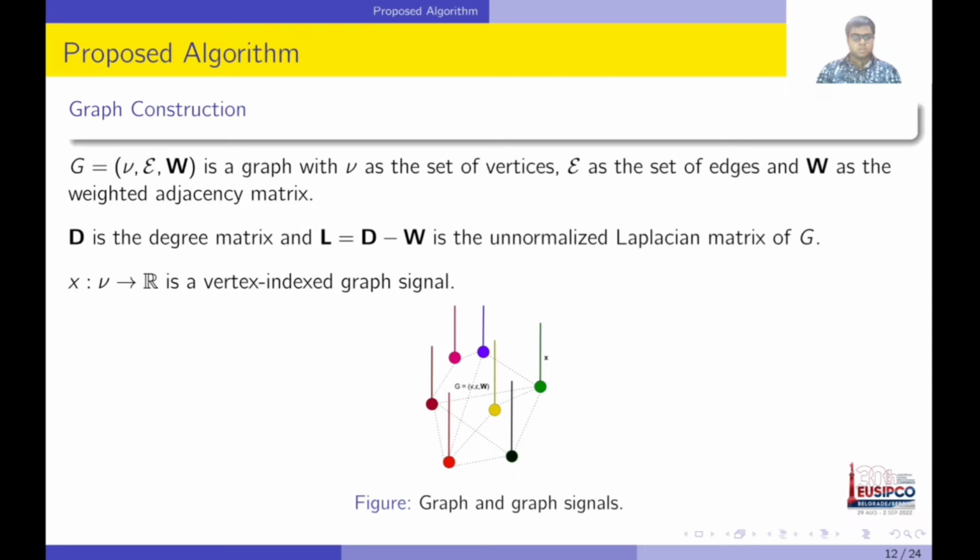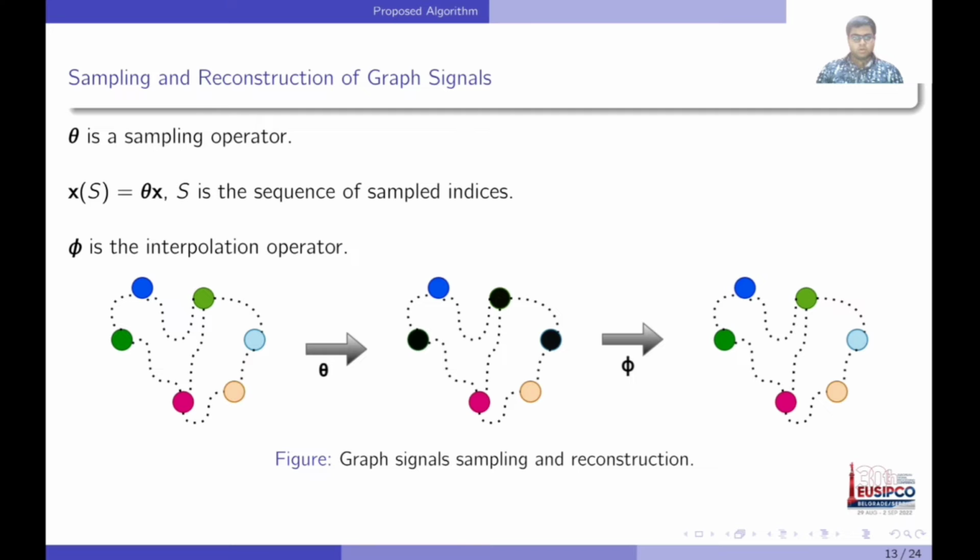As we discussed earlier, sampling and reconstruction of graph signals is a useful property of graph signal processing, and it helps in applying graph signal processing in various domains. Here theta is a sampling operator, which performs the sampling of some of the nodes of the graph. After that, phi is the interpolation operator, which reconstructs the unavailable values from the available values we have.